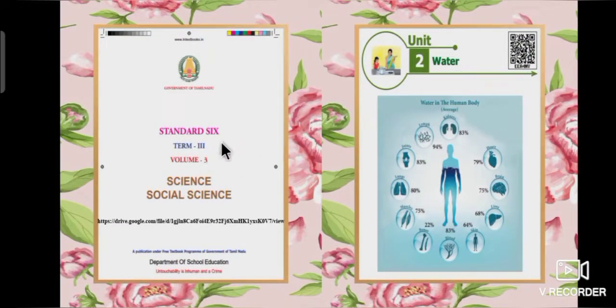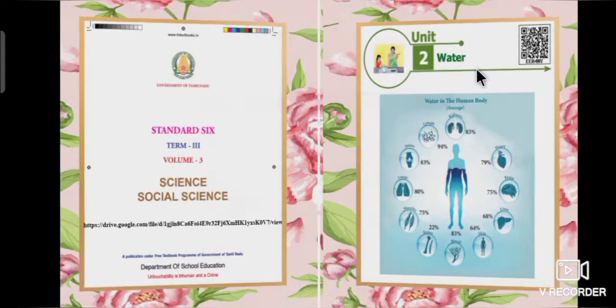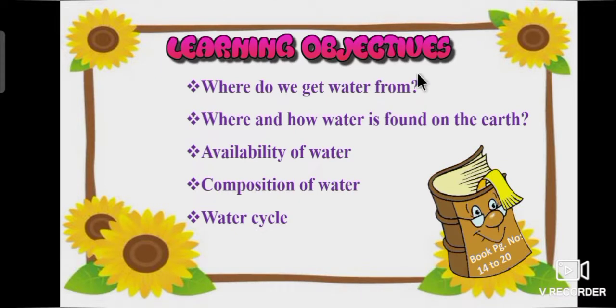Today we are going to see third term, second lesson: water, part 1. We are going to learn about where we get water from, where and how water is found on the earth, availability of water, composition of water and the water cycle. These topics are covered in the book, page number 14 to 20.